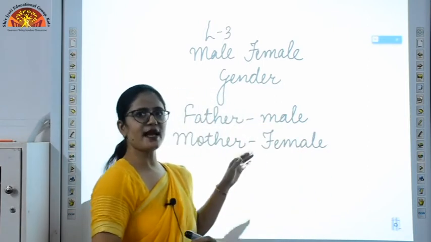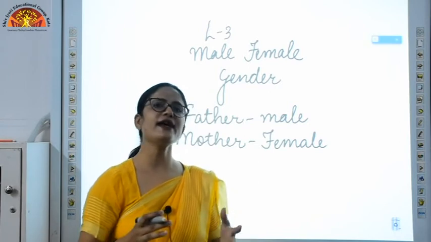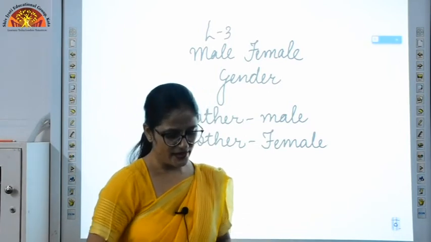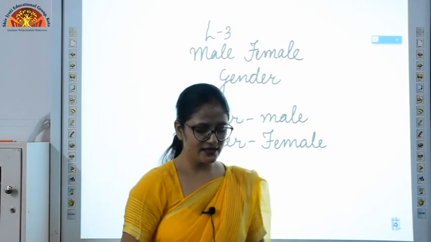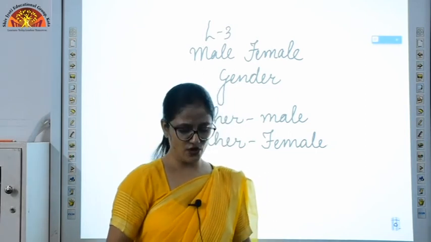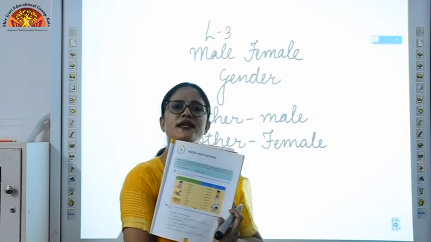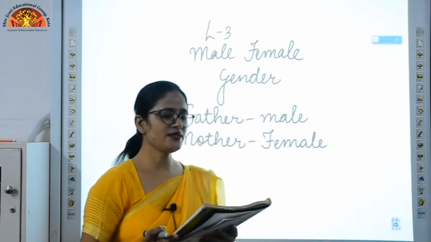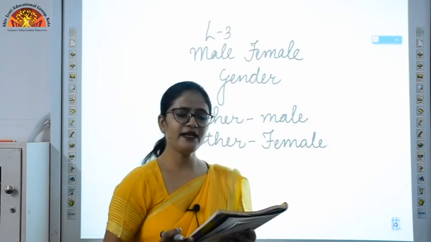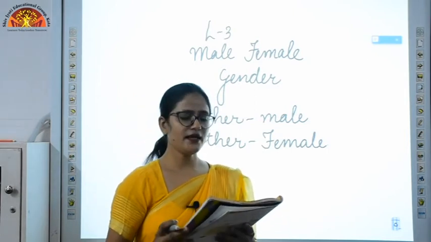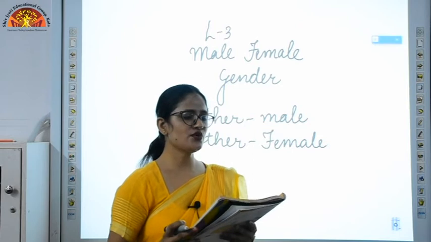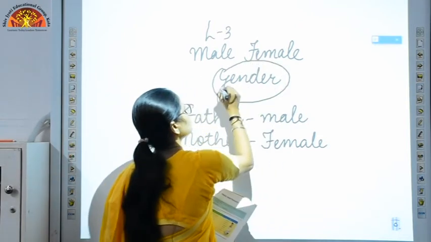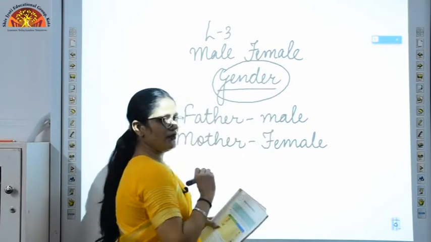With the help of this example, you can easily identify whom we can call male and whom we can call female. Now you can see there is a definition in your book. Open page number 9. You can see it's there. There is a definition in the green column at the top of the page. Some nouns are specifically male and female. In grammar, the word gender is used to describe this feature of nouns.